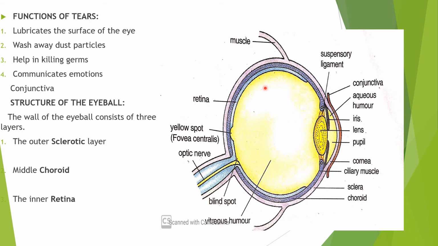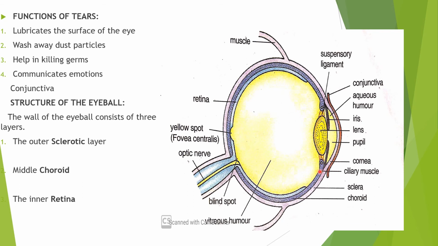In the front portion of the eye, the choroid expands to form the ciliary body. This is the ciliary body. As compared to the other part of the choroid, this part is somewhat expanded, and this is known as the ciliary body, which contains circular muscles.